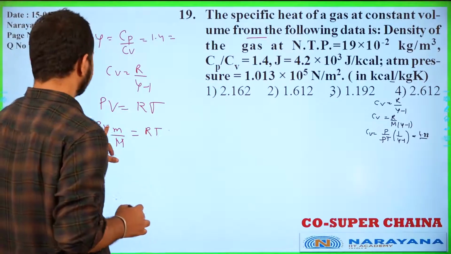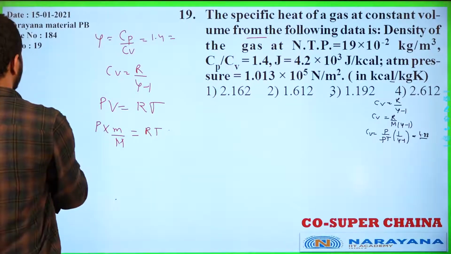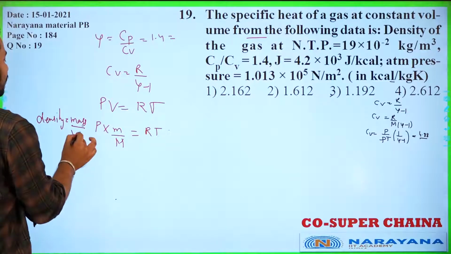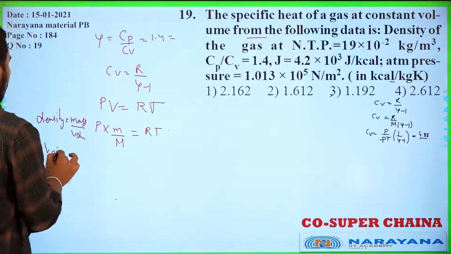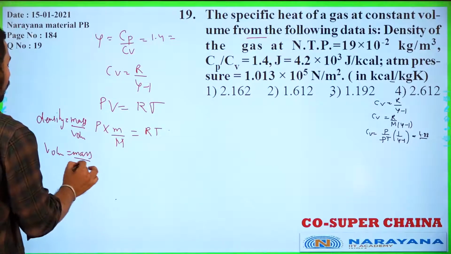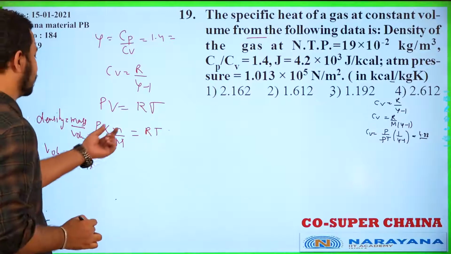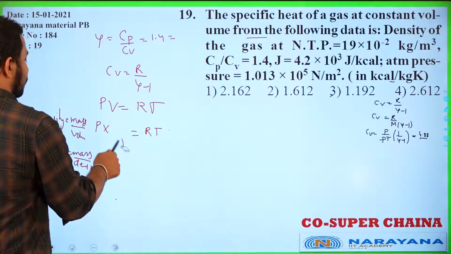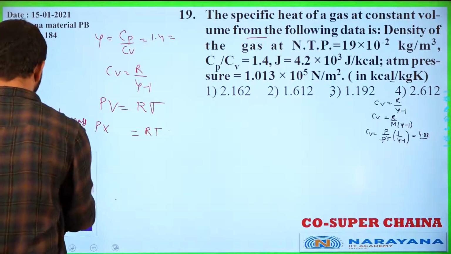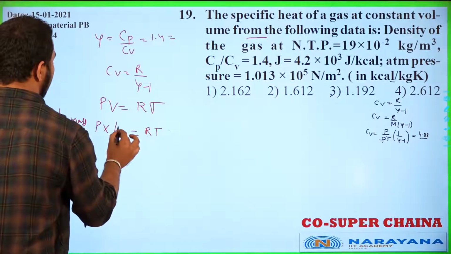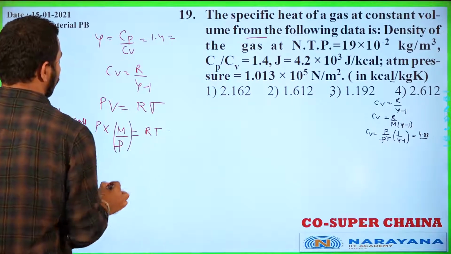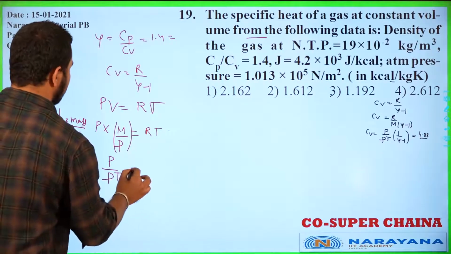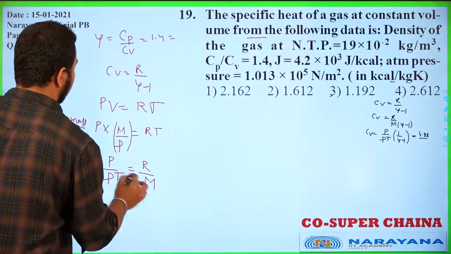density is equal to mass by volume. Density we know is equal to mass by volume. So we can write here, this volume will be equal to mass by density. Mass by density. So just substitute this volume in terms of mass and density. What can we write? We can write mass by density rho. Okay, so if we write here P by rho, T will be equal to R by M. This is the required value here.